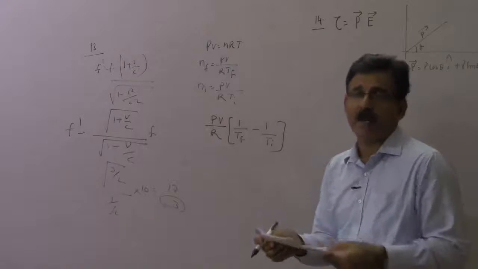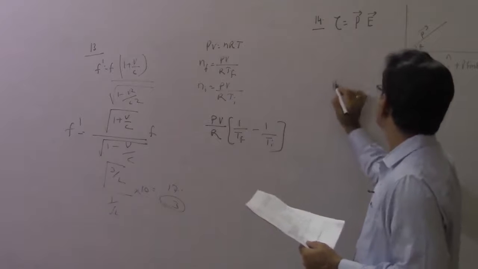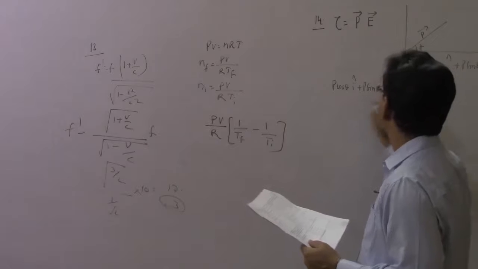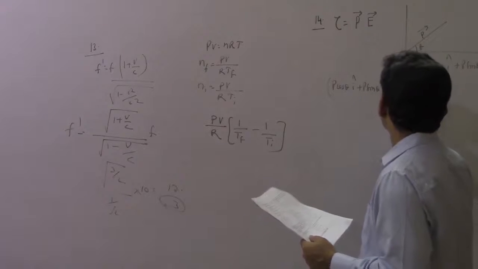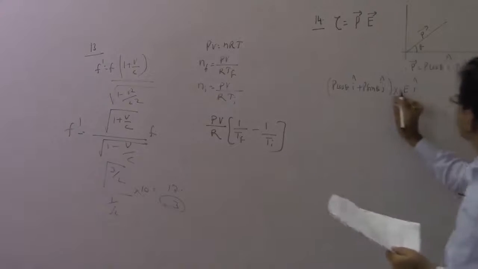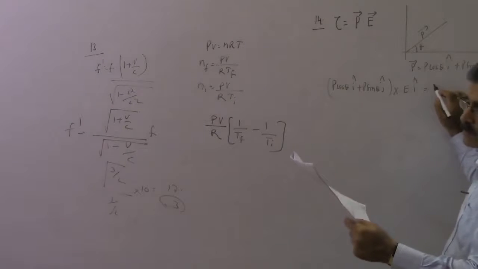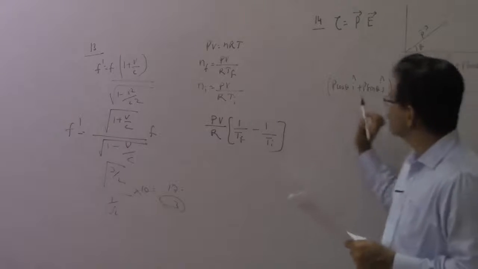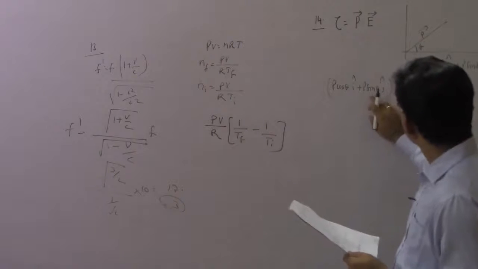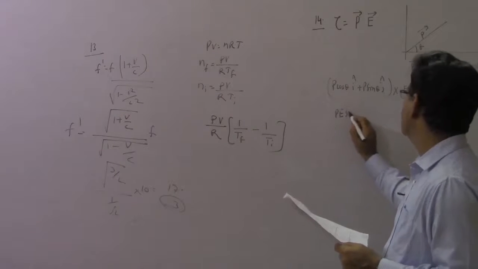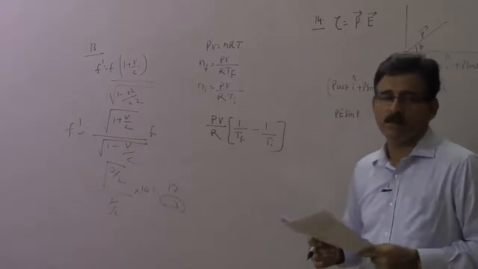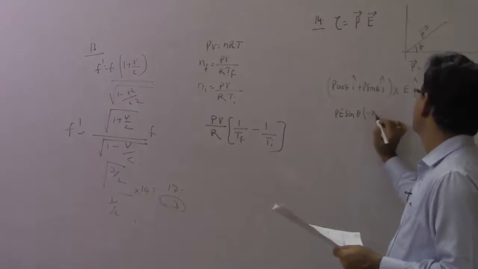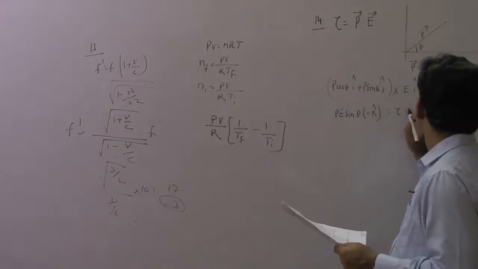Field applied is E i cap. So P cross E: this is P cos theta i cap plus P sin theta j cap crossed with E i cap, and this is given to you as something, tau k cap. Now look at it. i cross i will always give you 0, and the sin theta term, so P E sin theta j cross i. What is j cross i? i cross j is k. j cross i is minus k. So minus k is equal to torque k.